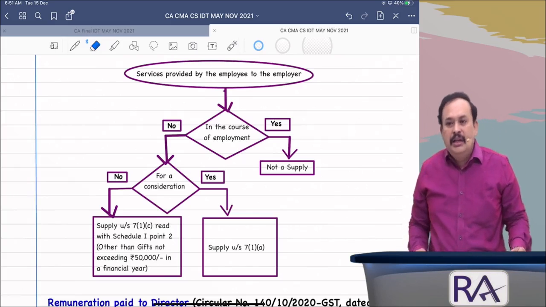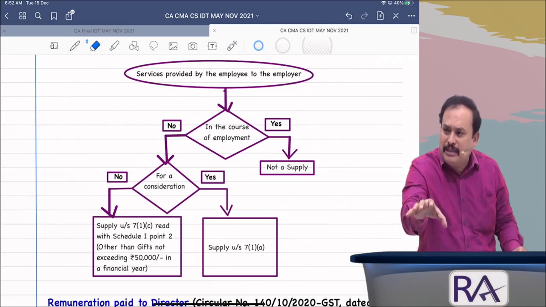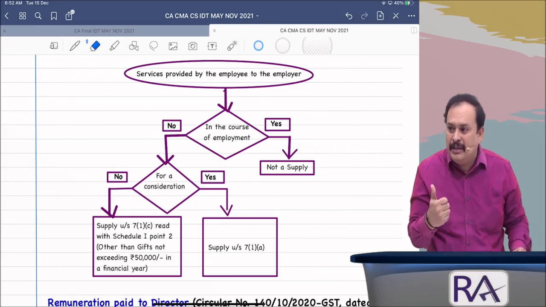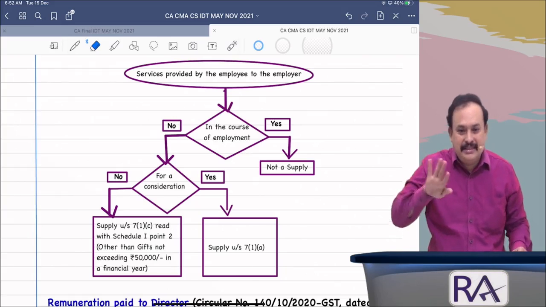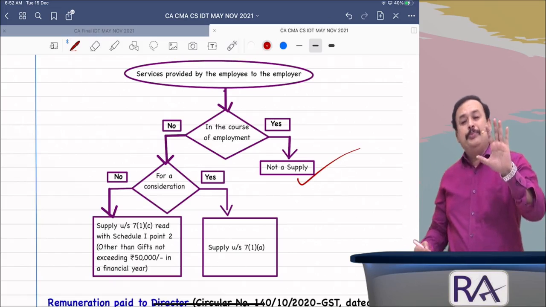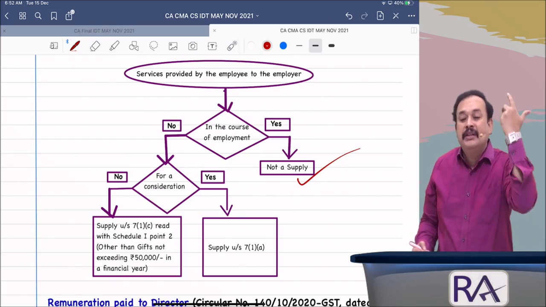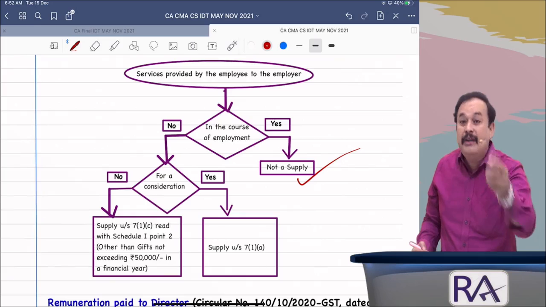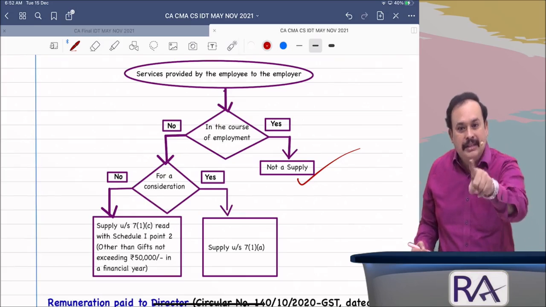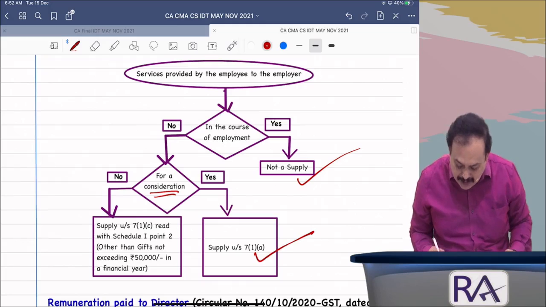Now tell me, as a manager finance, working in the organization on a part-time basis, my 24 lakh rupees salary in the course of my employment is not supply. Is it clearer? And the 5 lakh rupees, which I got by virtue of a profession of Vastu Shastra, which I provided to him, is not in the course of employment. Is it clearer? Then it is for consideration? Yes. Then it is supply.